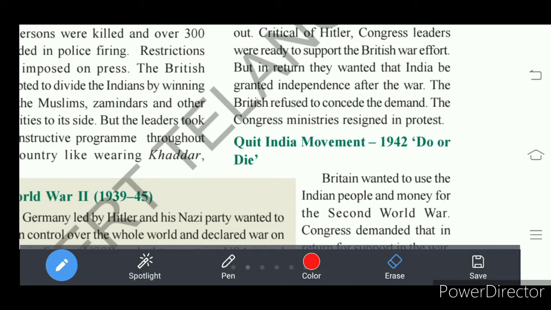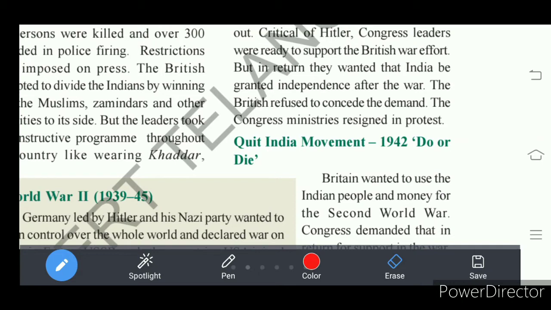What is the first major movement? It is the non-cooperation movement, right, in the 1920s. The second major movement is the civil disobedience movement in the 1930s. And the third major movement is the Quit India movement.